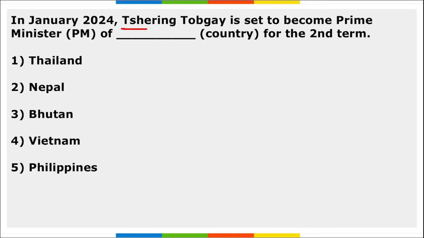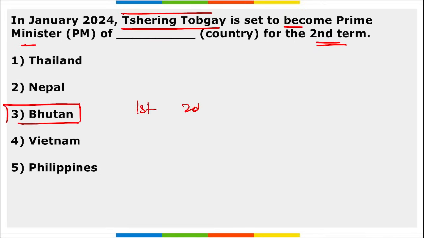Next, Shering Togbeh is to become the Prime Minister of Dash country for the second term. So Shering Togbeh, he will be the Prime Minister of Bhutan for the second term. Correct? For the first term, it was 2013 to 2018.